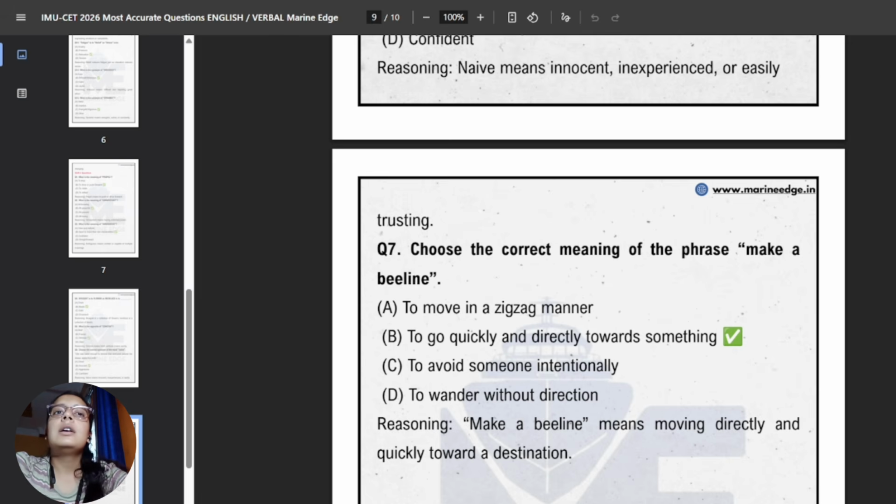Now next, and the last one. Choose the correct meaning of the phrase make a beeline. What do you mean by make a beeline? It is a phrase that means to go quickly or directly towards something without wasting time. Like bees, they make a buzzing noise and go straight to their aim. So the correct meaning is to go quickly and directly towards something.